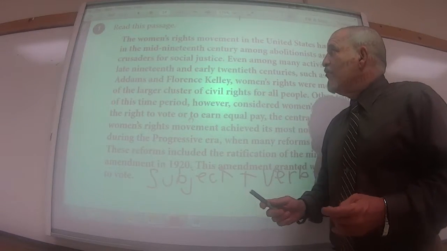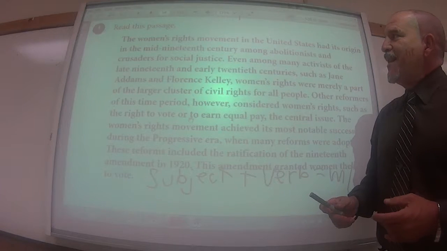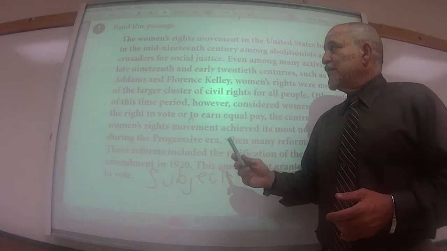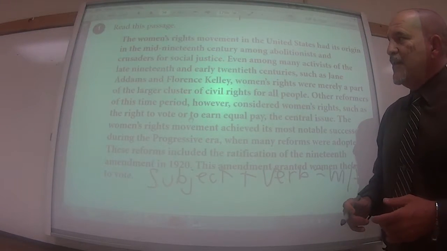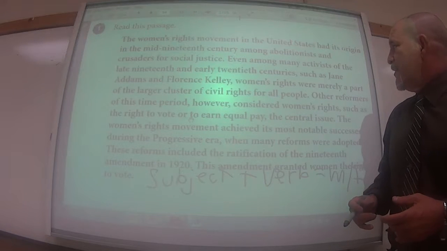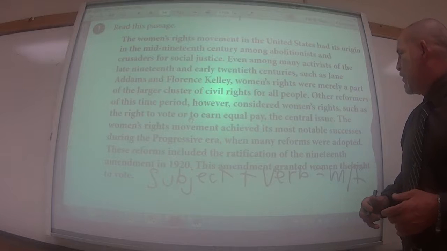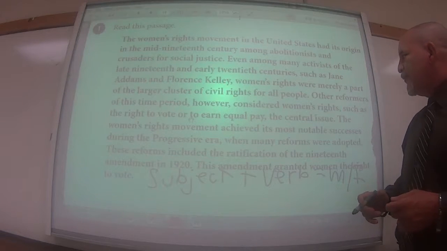The women's rights movement in the United States had its origin in the mid-19th century among the abolitionists and crusaders for social justice. Even among many of the activists of the late 19th and early 20th centuries, such as Jane Addams and Florence Kelley, women's rights were merely a part of a larger cluster of civil rights for all people.